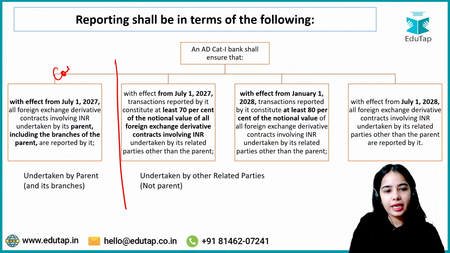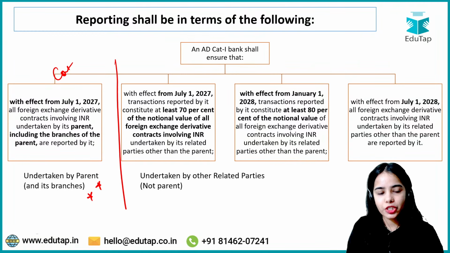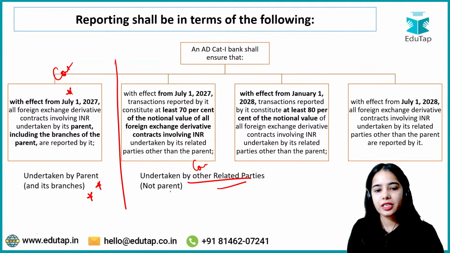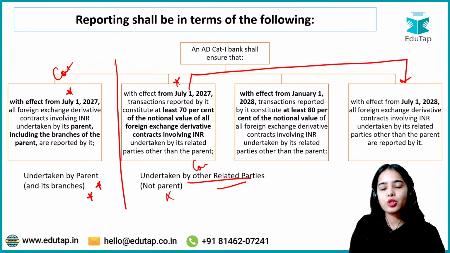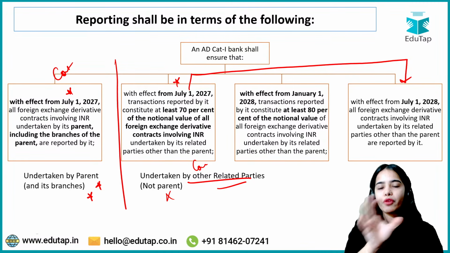The contracts that are undertaken by the parent and its branches have to be reported 100% with effect from July 1, 2027. Now, if the contracts are undertaken by other related parties, that is not the parent, there is a phased path that is provided. With effect from July 1, 2027, 70% of the contract value has to be reported.